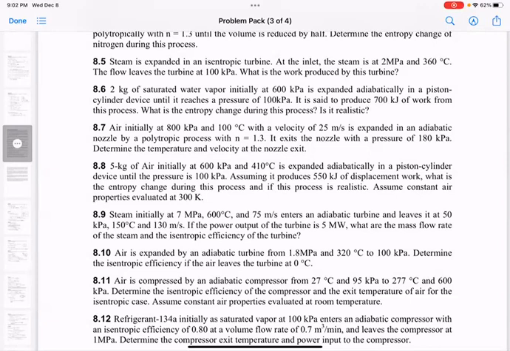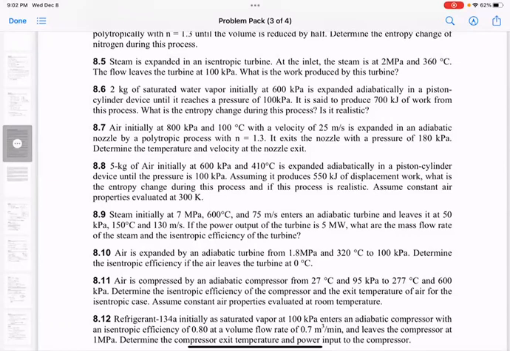Okay, so we're going to look at this process and see if it makes sense. We can already see a little of what we're getting at when we talk about a process being realistic: if it satisfies the first law of thermodynamics, a real process has to also satisfy the second law of thermodynamics. Now, what the second law tells us is that if there's no heat rejection, the only thing that can really happen is for the entropy to increase, or if it's a perfectly reversible process, then stay the same.